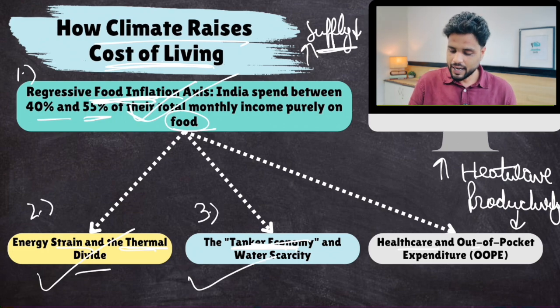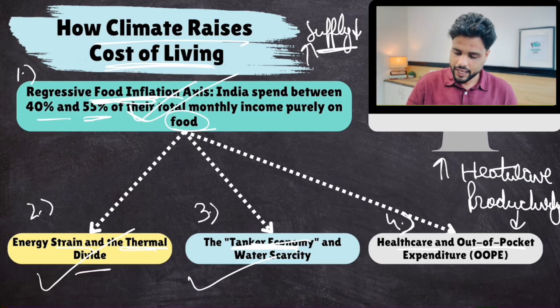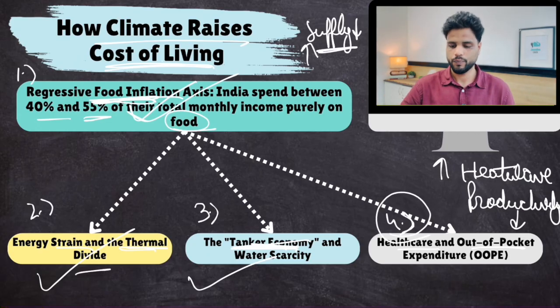Plus, healthcare and out of pocket expenditure. Many of the poor people lack formal health insurance. Therefore, they go to these clinics and pay from their pockets. And whenever there is a climate related disaster that causes diseases, because during floods or any climate related disaster there are high chances of diseases spreading, it adds the healthcare cost burden on these poor people as well. Okay. So these are the specific examples.